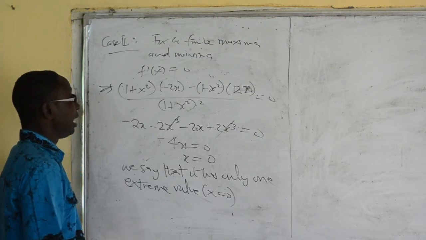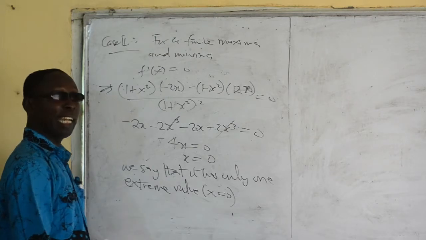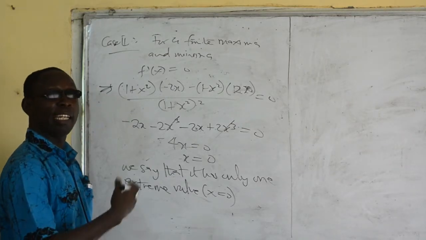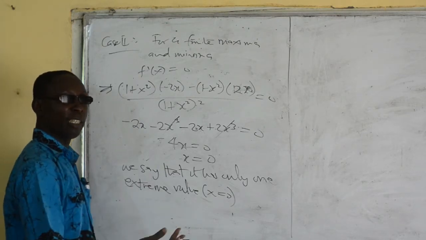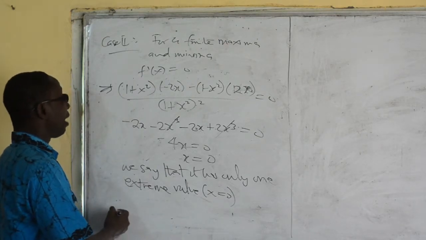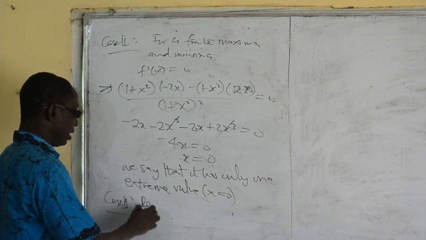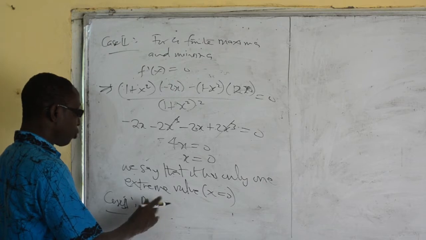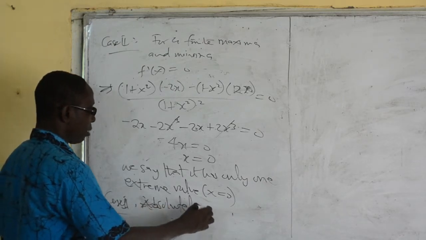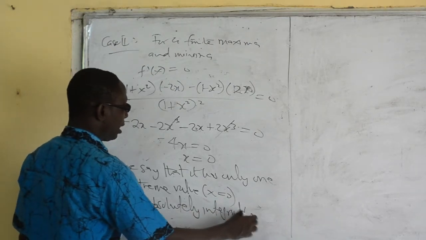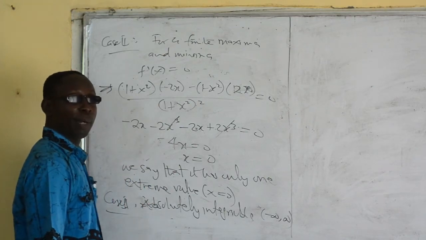So we can say that with these two cases, we can even go to the third case that says that it must be absolutely integrable. Okay, meaning that within negative infinity to infinity. Meaning, for example, we have case 3. Let's see, it is absolutely integrable between this and that. And we get the condition for absolute integrability.